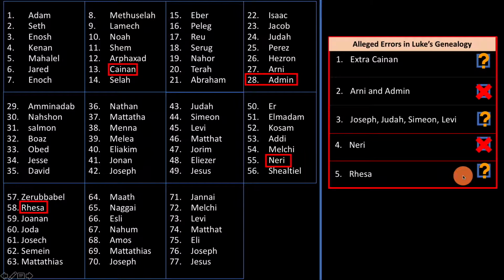So there you go, we have worked through all of the alleged errors in Luke's genealogy, and I think you can confidently say that two are kind of errors, and the other two are neither errors nor can they be resolved. We're just kind of left scratching our heads.